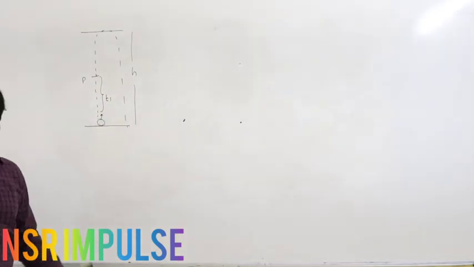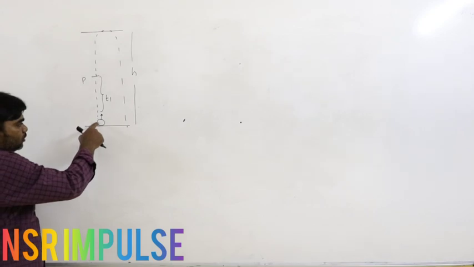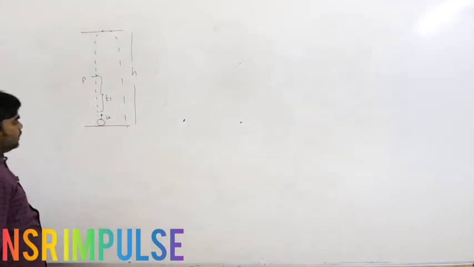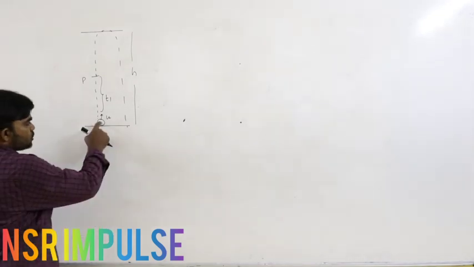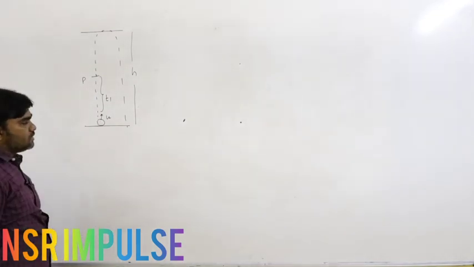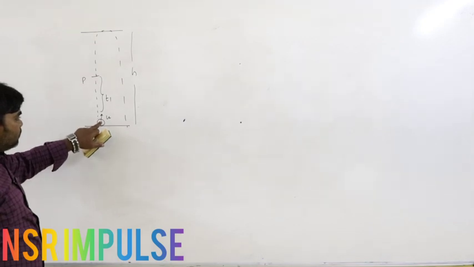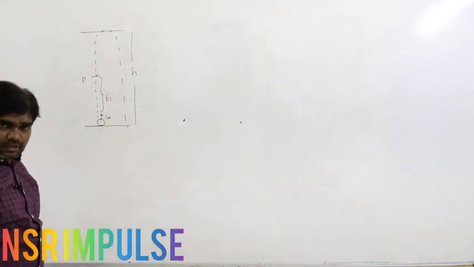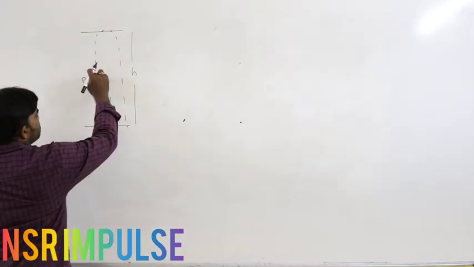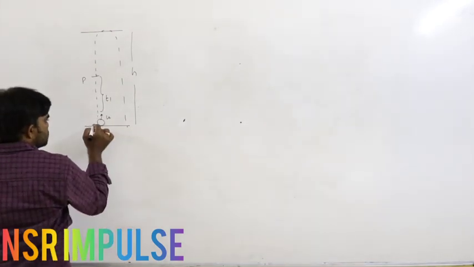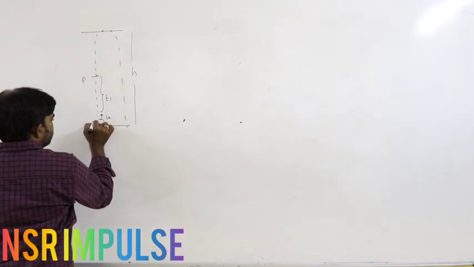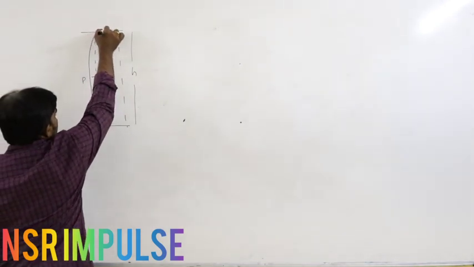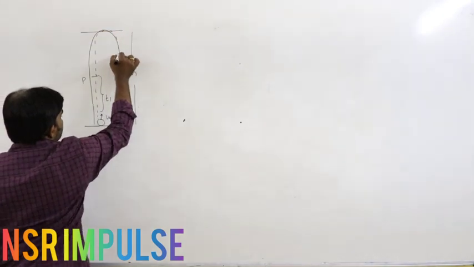Same situation, previous condition only. The time taken to travel from the point of projection to the point P is T1. Again, one more condition is the time taken from the point of projection to reach maximum height and again to reach the point P is T2.